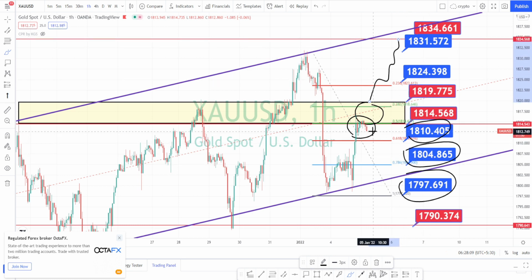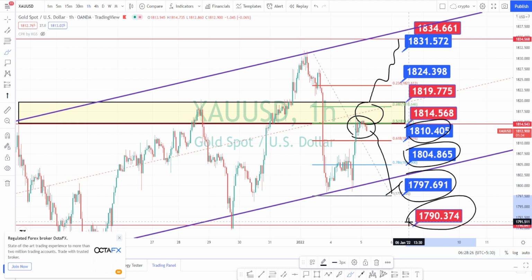If it doesn't manage to break this resistance level, we can expect a retracement, and the support levels are 1810, 1804 and 1797. Up to here, the market is in a bullish trend, and only when it breaches this support level of 1790 can we expect a bearish trend reversal. As long as the price action is trading within this area, it is still a bullish trend.